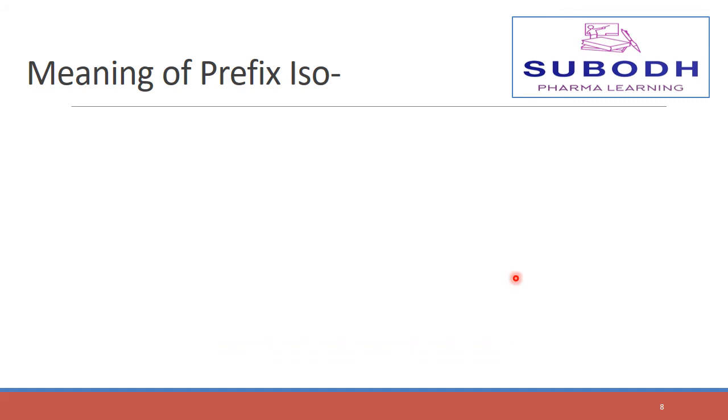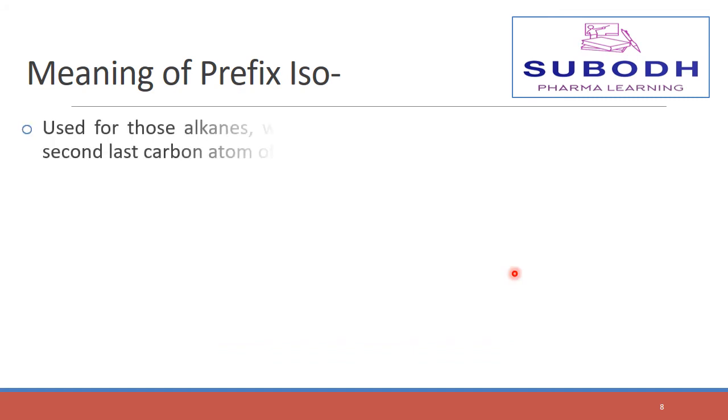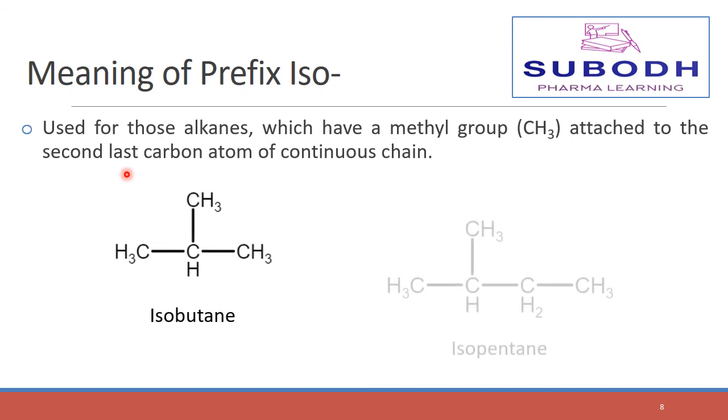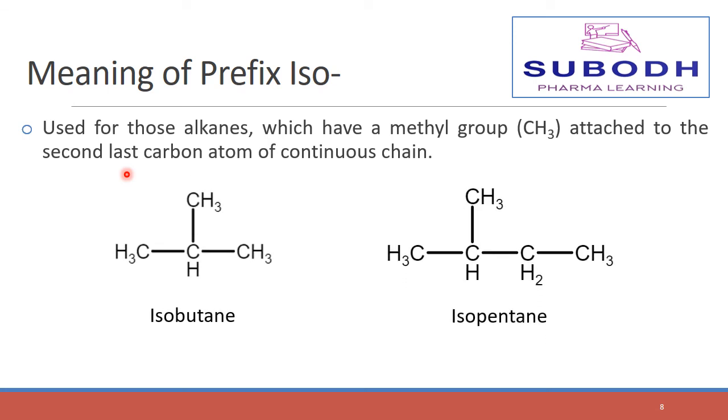The meaning of the prefix iso. The prefix iso is used for those alkanes which have a methyl group attached to the second last carbon atom of a continuous chain. For example, isobutane and isopentane.